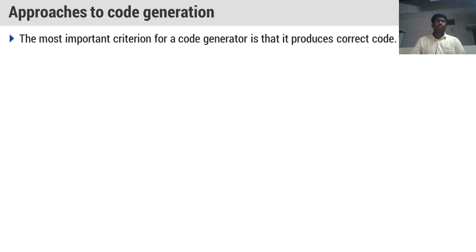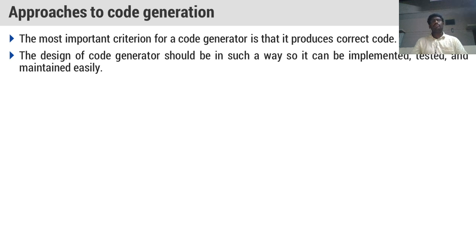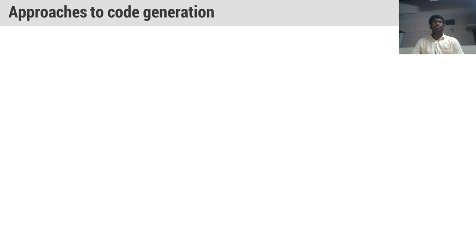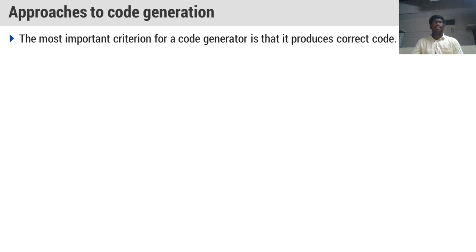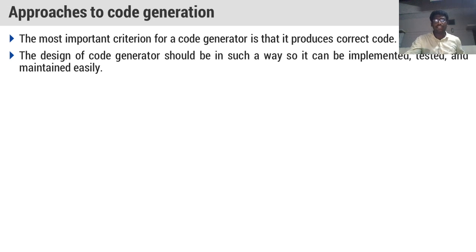And approaches to code generation. The most important criterion for a code generator is that it produces correct code. The design of the code generator should be such that it can be implemented, tested and maintained easily. So, these are some of the issues in the design of the target code generator.